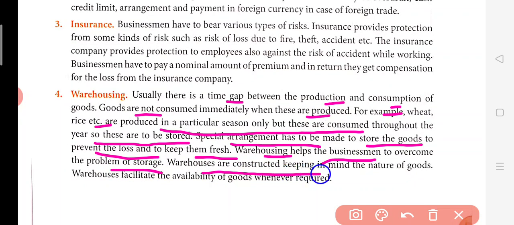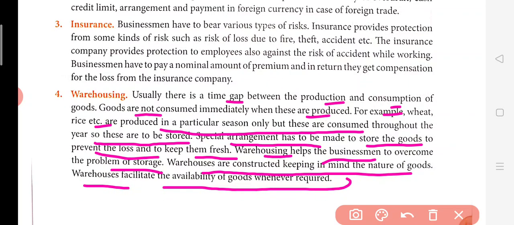Warehouses are constructed keeping in mind the nature of the goods, the warehouse facility, and the availability of the goods whenever required. So here the nature of the goods is very important for warehouse purposes. These are big areas which are offered by some person who is running such a facility or a service of warehousing. Suppose any kind of company is there, such as an ice cream company. Now for that they need cold storage. Why do they need cold storage? Because if the ice cream melts, then there will be no value for that ice cream in the market. Nobody is going to purchase melted ice cream. So to keep it fresh, they will need to refrigerate it. So some cold storage warehouses are there